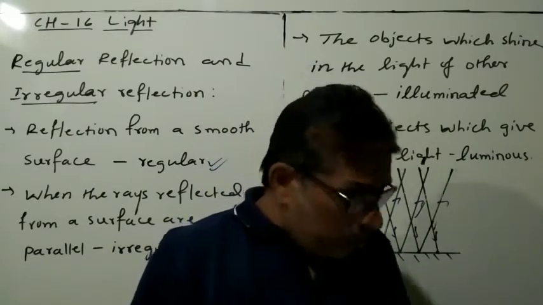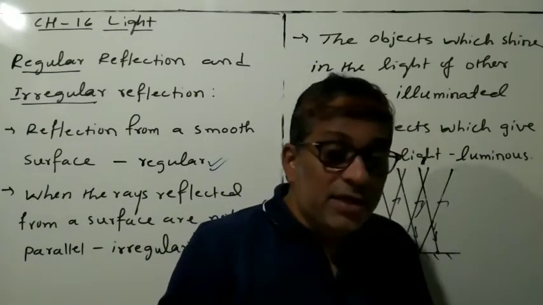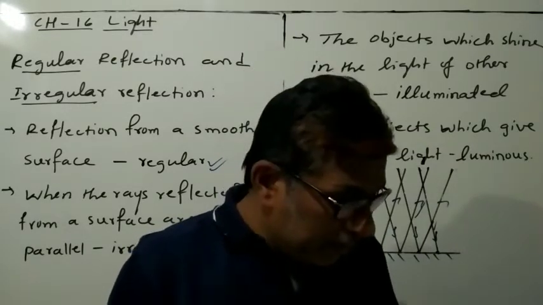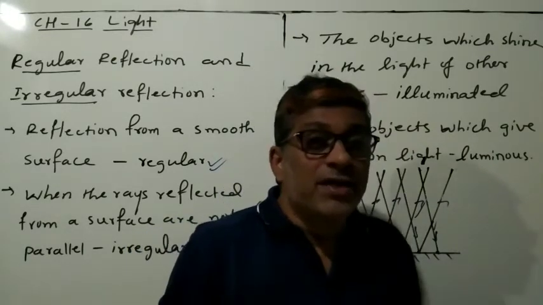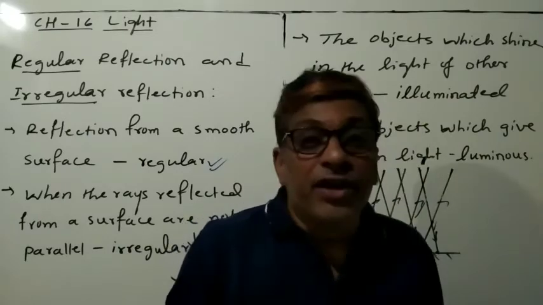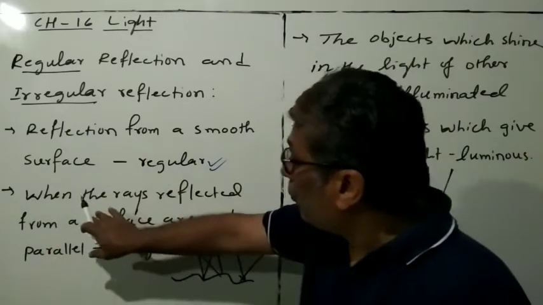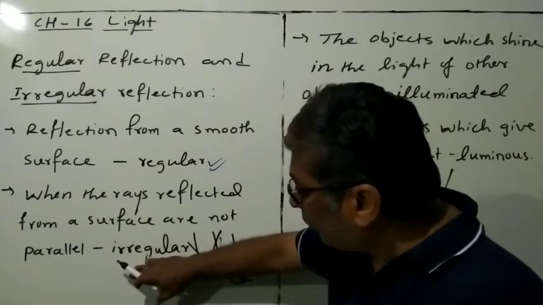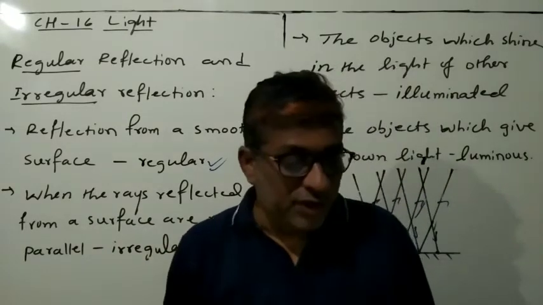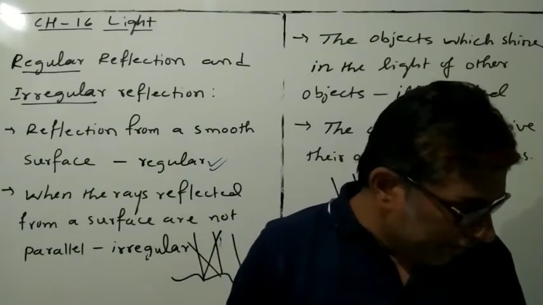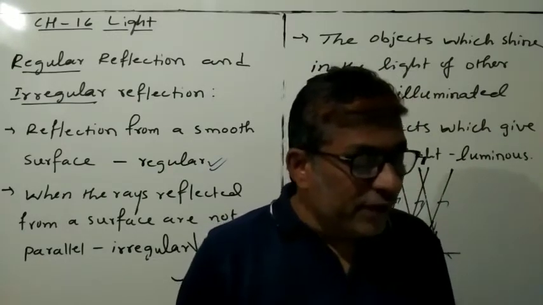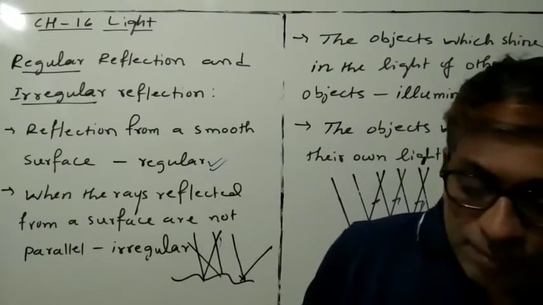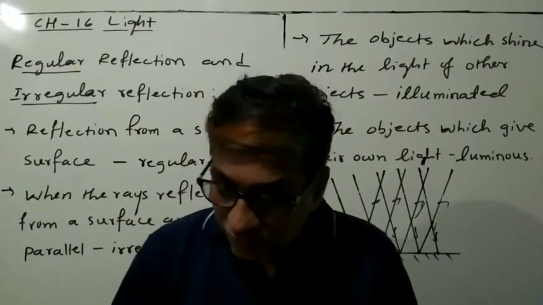So when parallel rays reflected from a surface are not parallel, the reflection is known as diffuse or irregular reflection. So when the rays reflected from a surface are not parallel, then you say irregular reflection. This activity tells about regular reflection as well as irregular reflection.